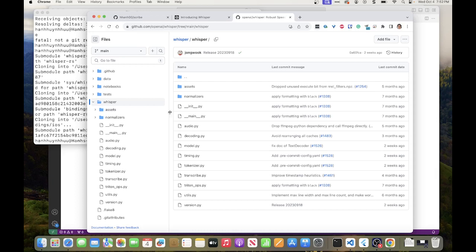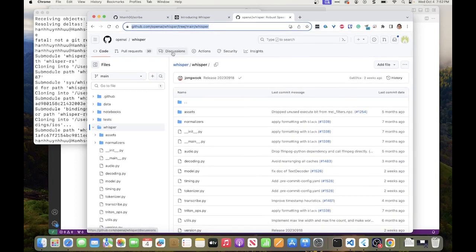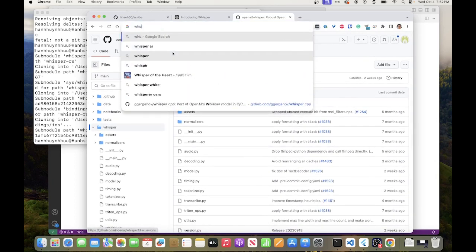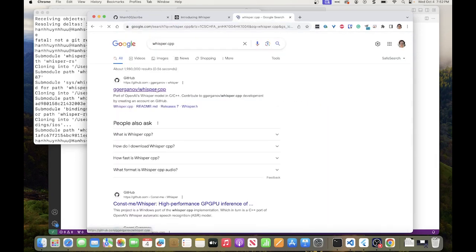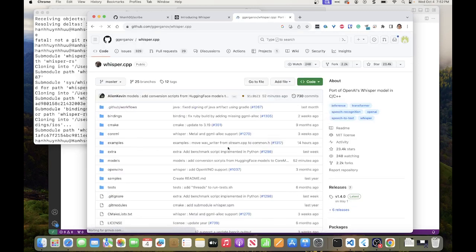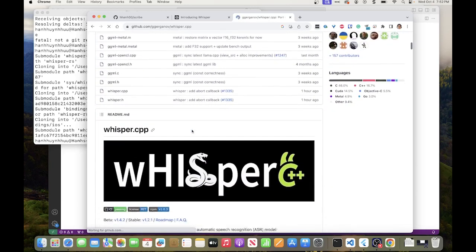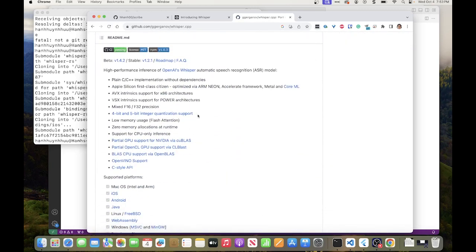And fortunately, someone has made a C++ port. So Whisper CPP is that same thing, but as a C++ project. And the beauty of it is this first line here. The key thing is that it does not have dependencies.